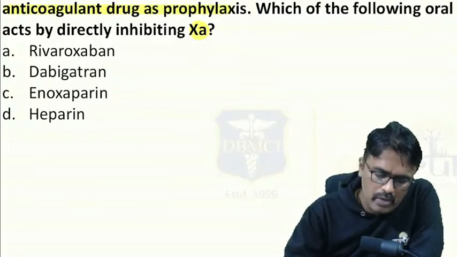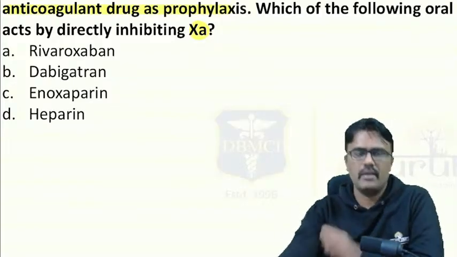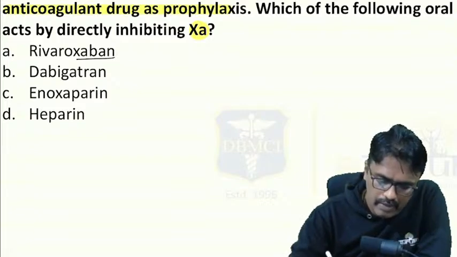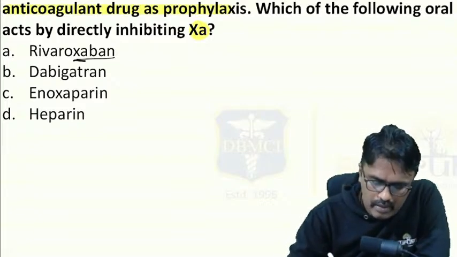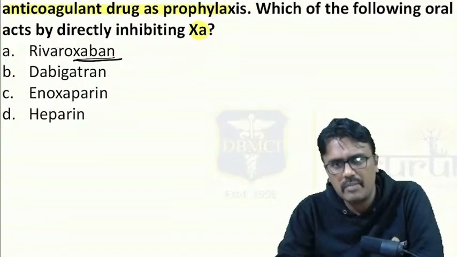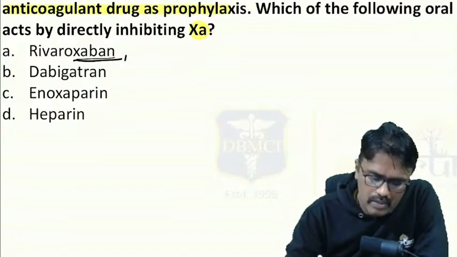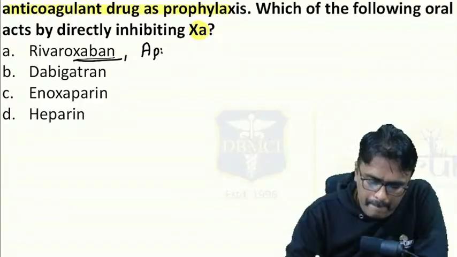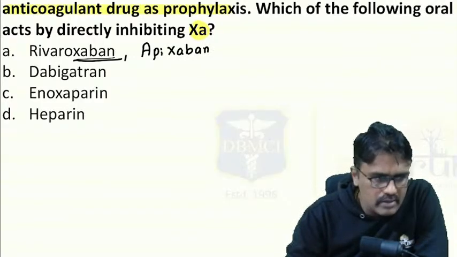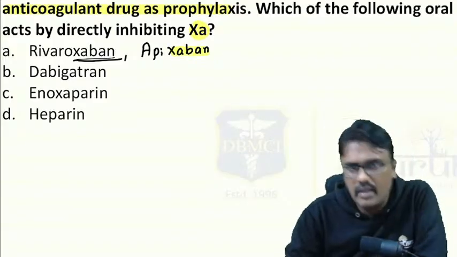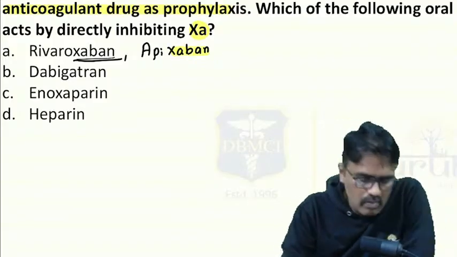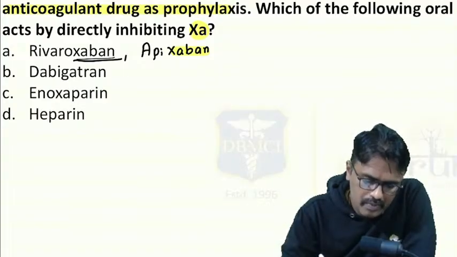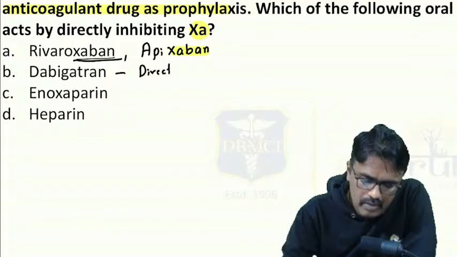Now remember how to identify a direct 10A inhibitor. It ends with xaban. That means it's a direct 10A inhibitor. For example, I will give one more, apixaban. So the xabans, you can remember them as xaban. What about dabigatran? Dabigatran is a direct 2A, that is factor 2A, meaning thrombin inhibitor.